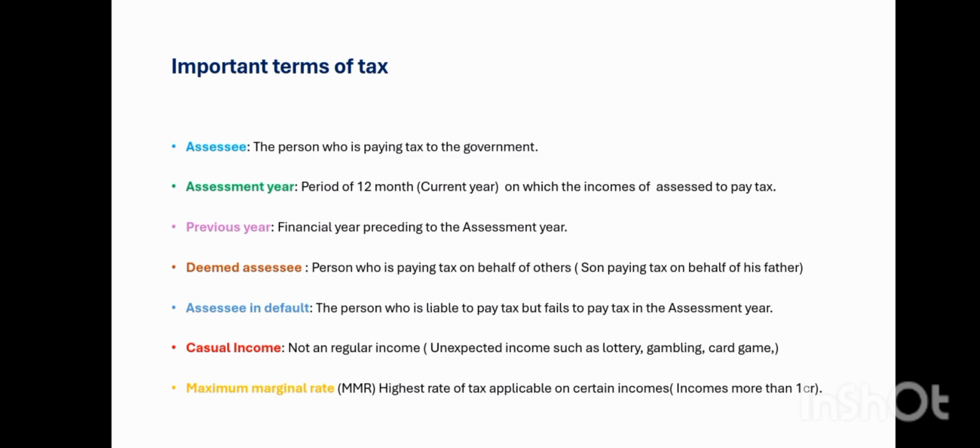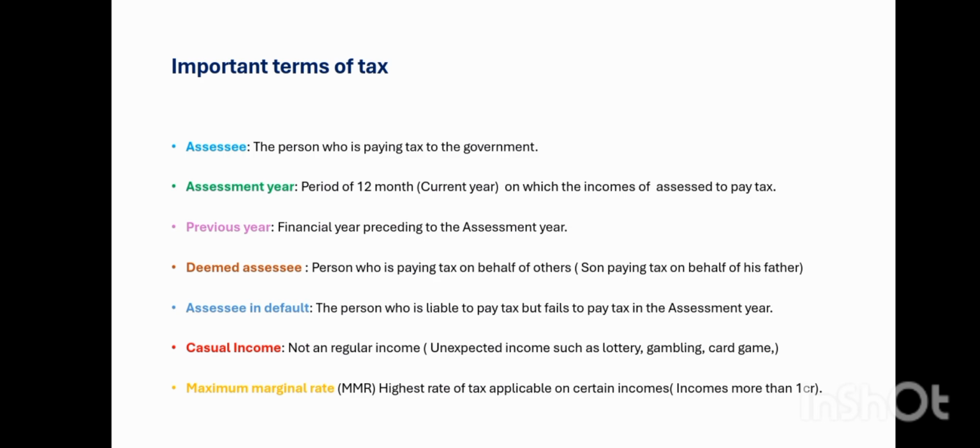The person who is paying tax to the government on his previous year income, which is taxed in the current year or assessment year. Not every person can pay tax, only the assessee, the person who is registered under the tax and who is paying tax on his previous year income in the current year.